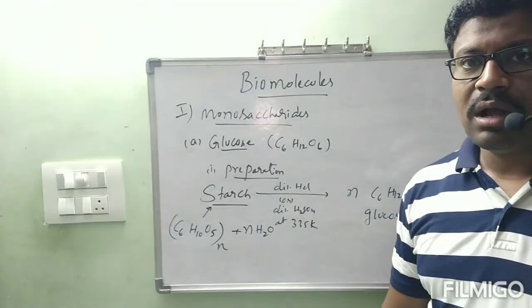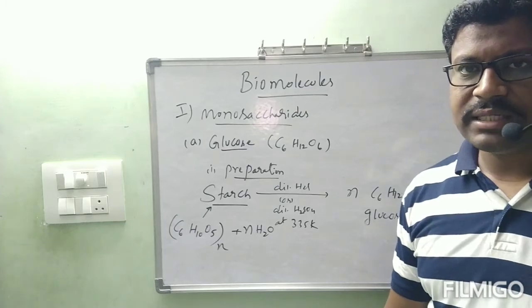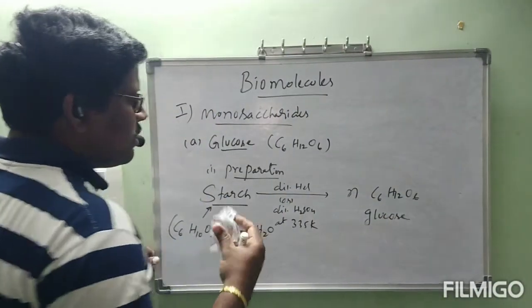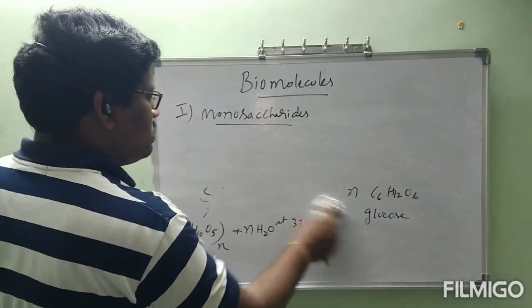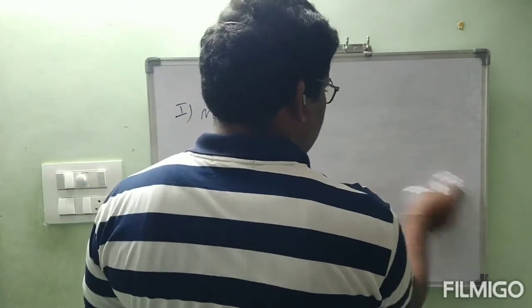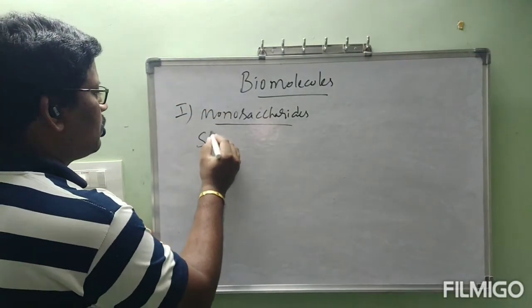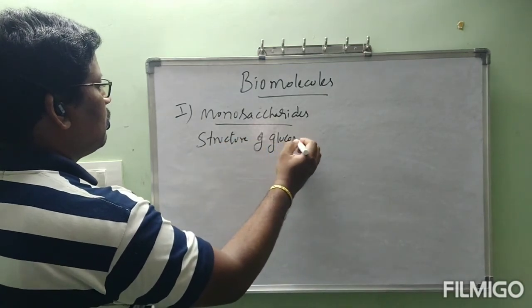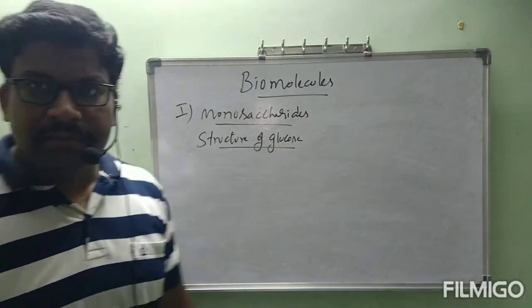Next we have to see how scientists derived the structure of glucose. Let us see that one. Follow the steps carefully.